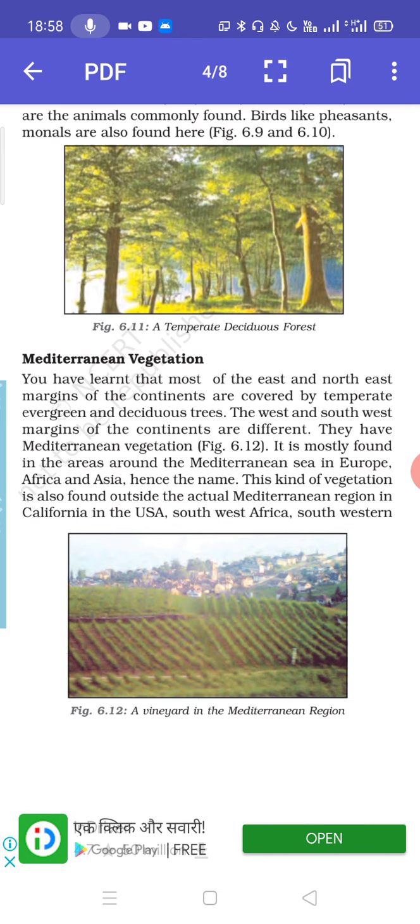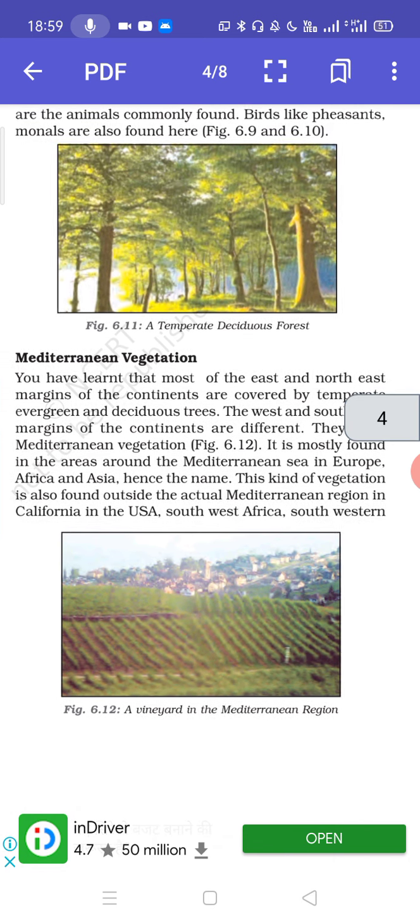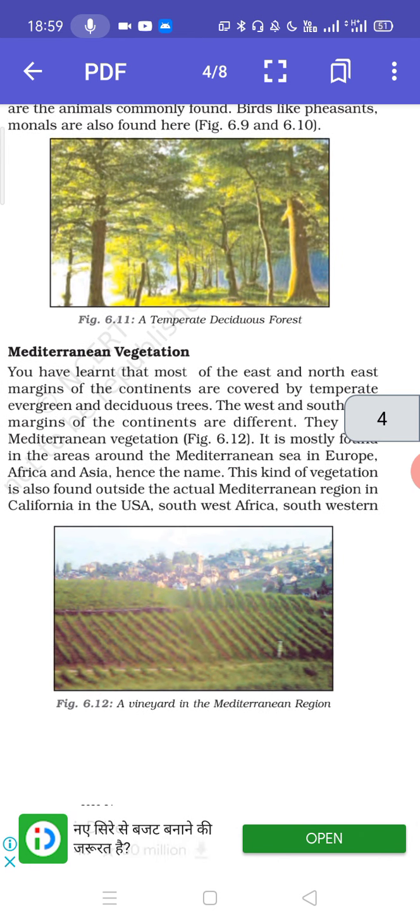You will feel that they are a little slippery sort of. The purpose is the same here. The leaves reduce transpiration, that is to conserve the water. Mild rainy winters, that means less rainfall is there. Orchards, here you can find the orchards of the world. So the plants which you can get here are oranges, figs, olives, grapes, and lemon.